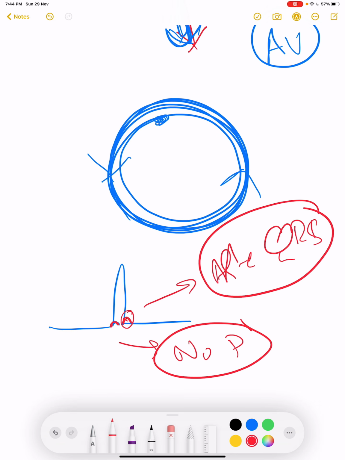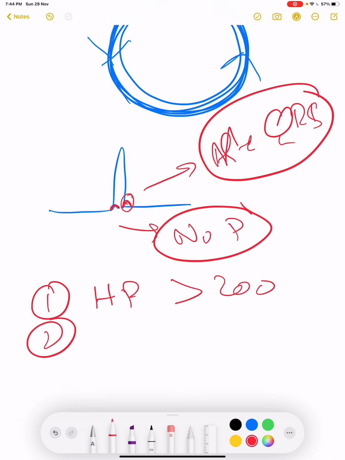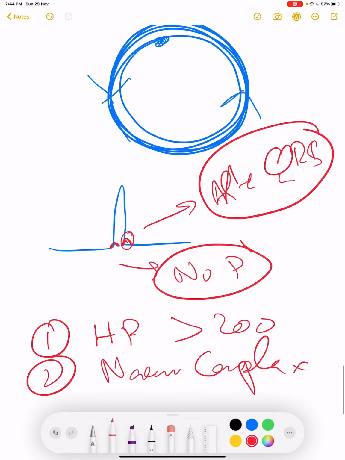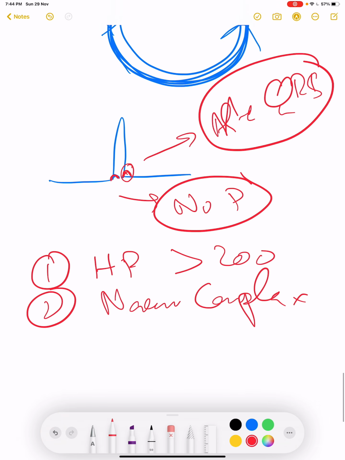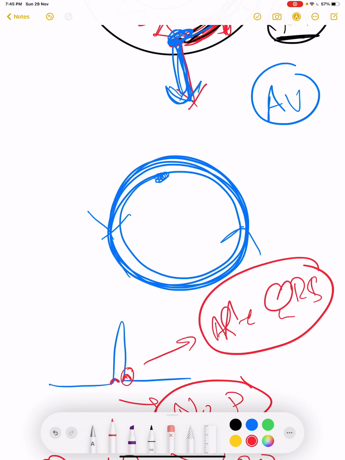So in case of AV nodal re-entry tachycardia, there will be 2 to 3 things. First, heart rate will be more than 200. Second, it will be narrow complex. Why is it narrow complex? Because ultimately it will go to bundle of His, and ultimately it will follow the normal fast conducting pathway. It will be narrow complex. Third, it will be regular. Mostly it will be regular, because there is no point to be its irregularity.